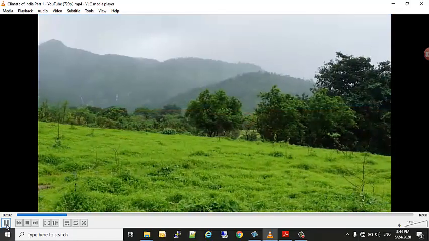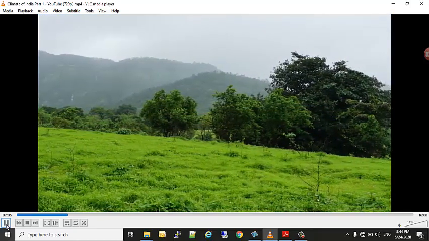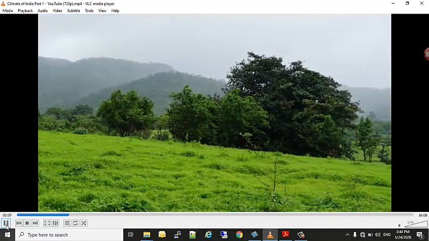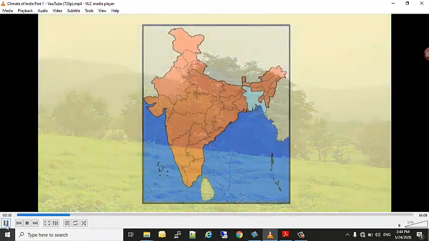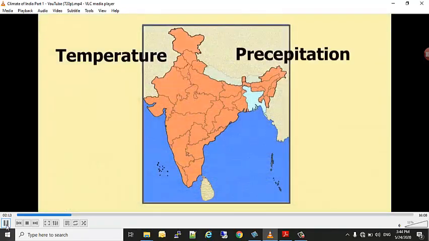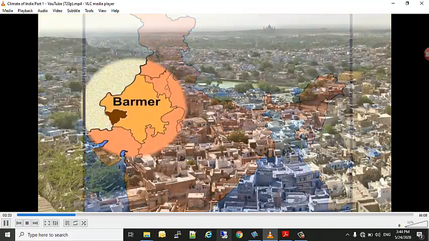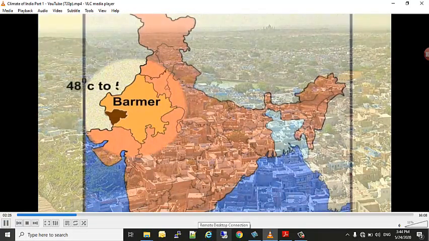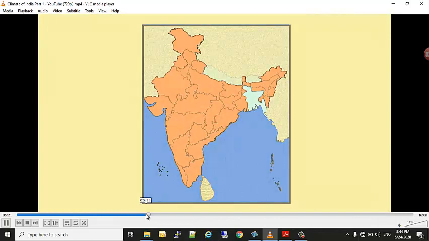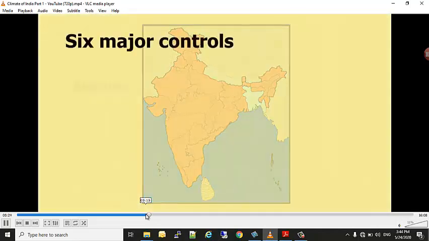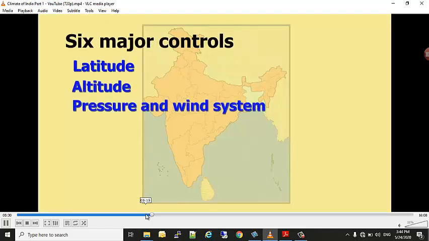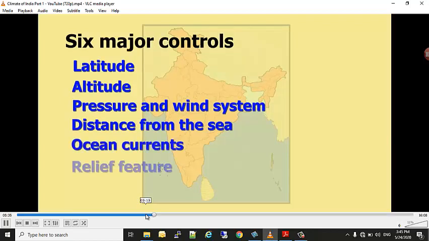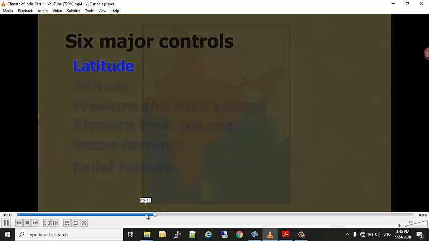Now, India has a monsoon type of climate. In spite of an overall unity in the general pattern, there is a clear regional variation that can be seen in the climatic conditions of the country. Let us take two important elements, temperature and precipitation. Let us study the important factors that control the climate of any place. There are 6 major controls of the climate of any place, and they are latitude, altitude, pressure and wind systems, distance from the sea, ocean currents and relief features.